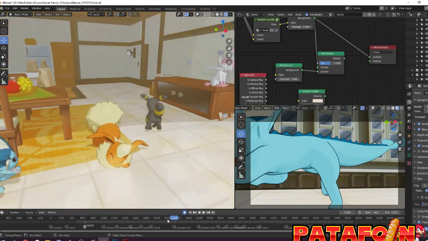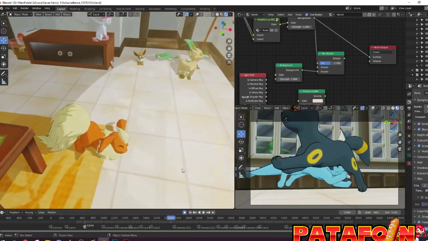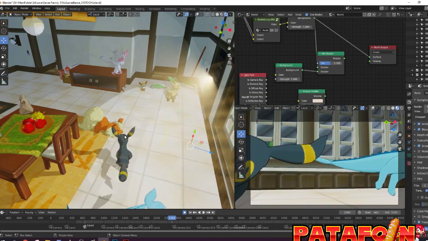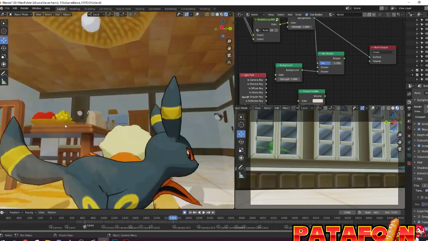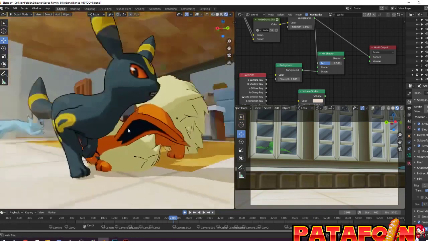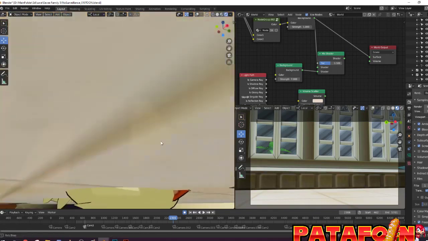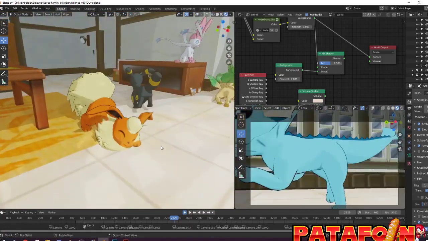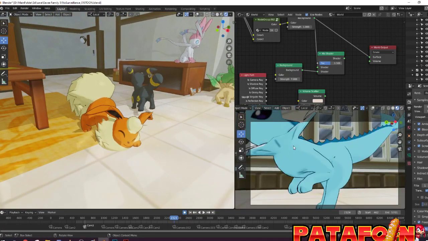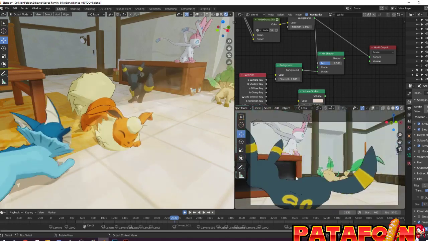Flareon is still sleeping, and I think he will keep on sleeping. Yes. He doesn't care. He walks on his face. Poof. And once again, the camera will switch when the character transitions, poof.